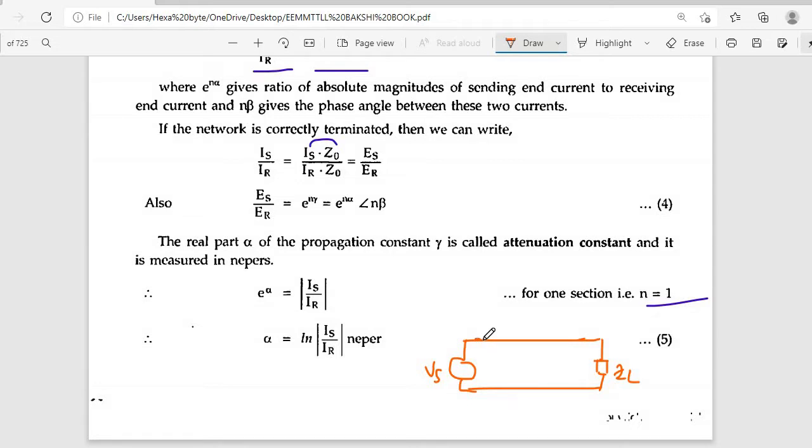While current flows through the transmission line in a sinusoidal manner, it dissipates some energy in the form of heat.